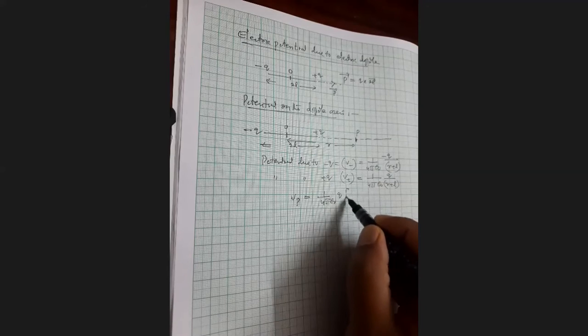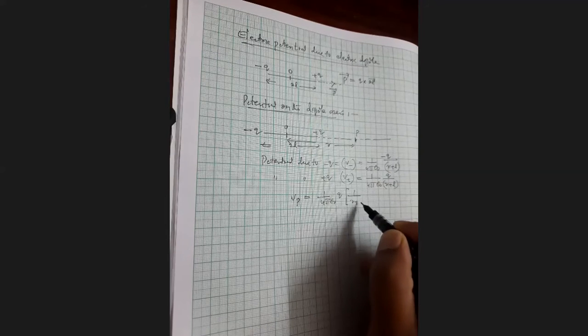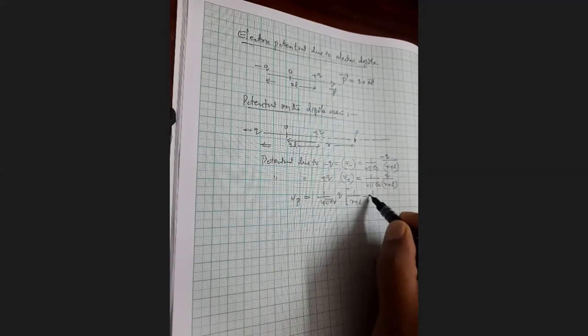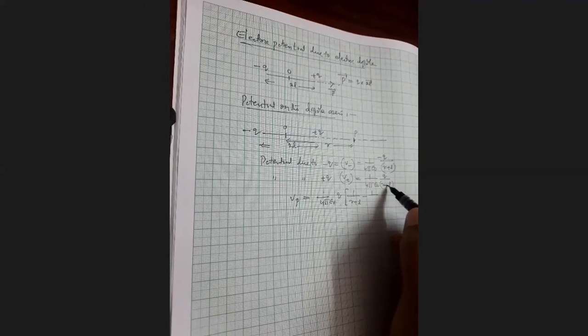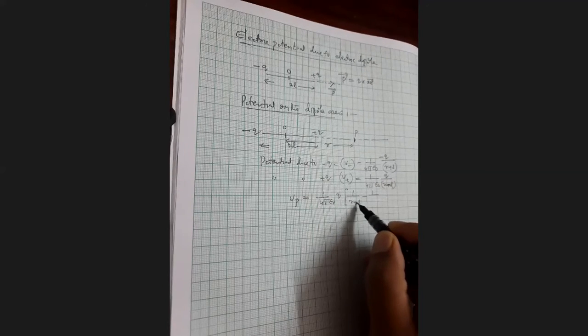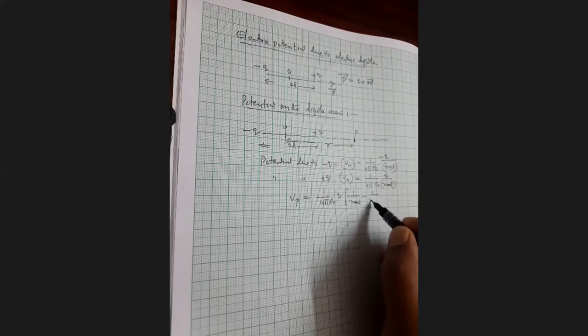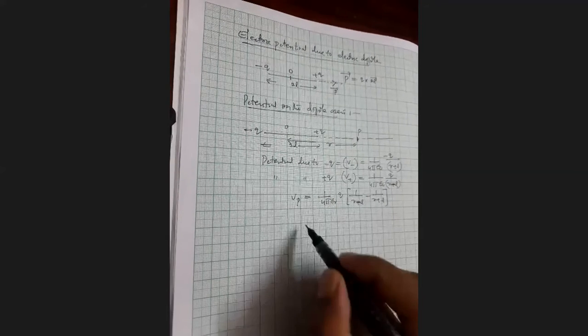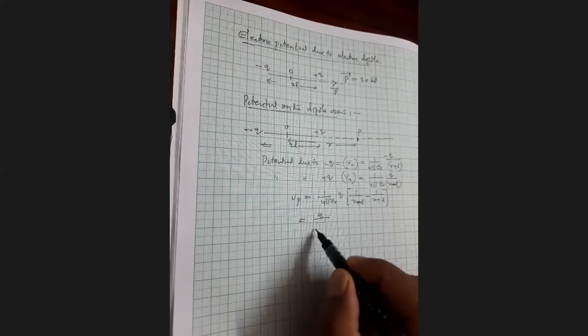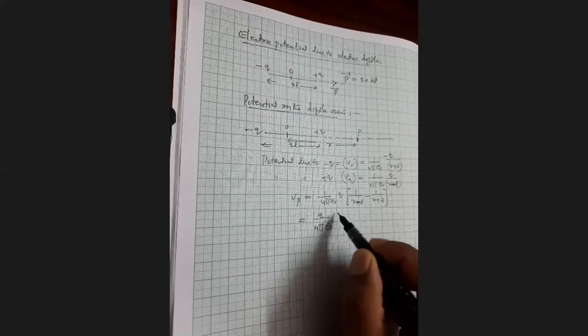Q is also common. 1 by r minus L minus 1 by r plus L. This is equal to q by 4 pi epsilon naught.